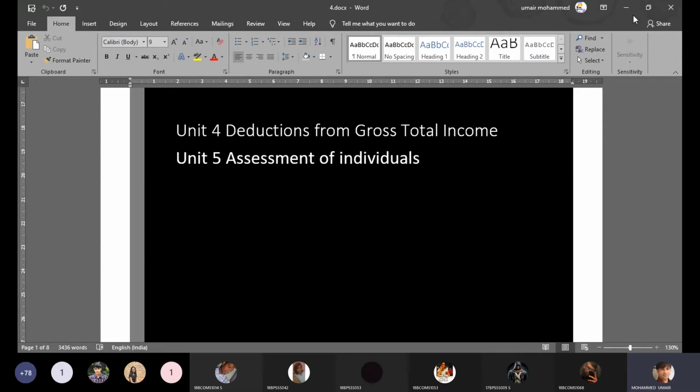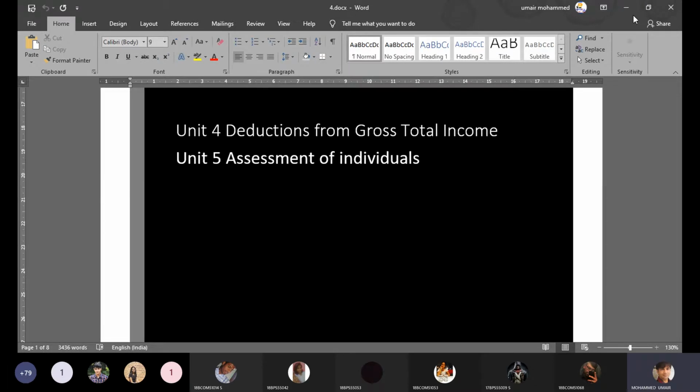So as a student of income tax, you should learn how to compute the tax of individuals, and the last part is to file the returns and pay the tax, which is an administrative step that comes under tax administration, payment of taxes. But as a student of income tax, you should be in a position to know how to calculate the tax of individuals.